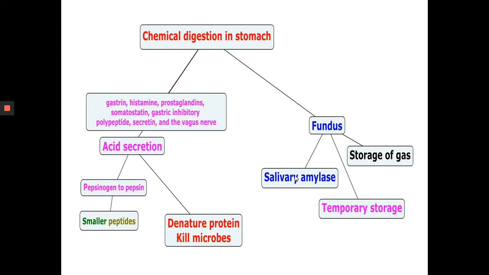The secretion of acid is regulated by both hormonal and neural components, including gastrin, histamine, prostaglandin, somatostatin, gastric inhibitory polypeptide, secretin, and the vagus nerve. The acidic environment of the stomach is not only useful for protein denaturing, but also for protection against potentially infectious agents, because the food remains in the stomach for a longer period of time. During this time, bacteria can multiply. So this multiplication is inhibited by killing them or by suppressing their division. This is an important defense mechanism against microbes.